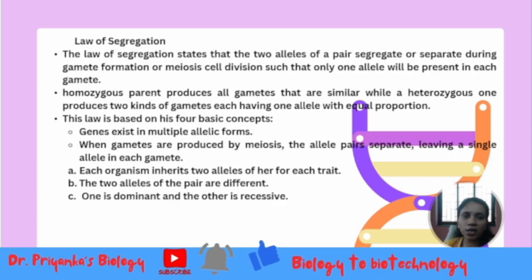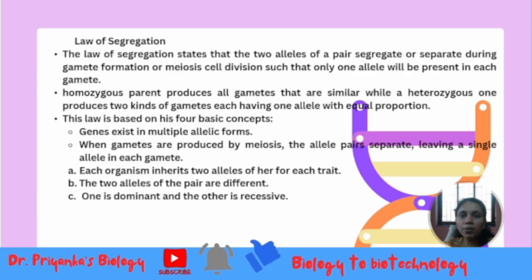This is what we have studied in our normal biology. Homozygous plants are going to produce all gametes the same, whereas heterozygous plants are going to produce two different kinds in equal proportions. This law is based on certain concepts. First, a gene exists in multiple forms.